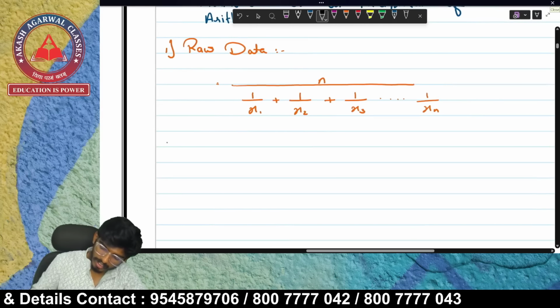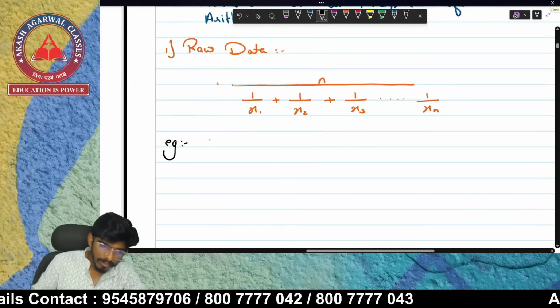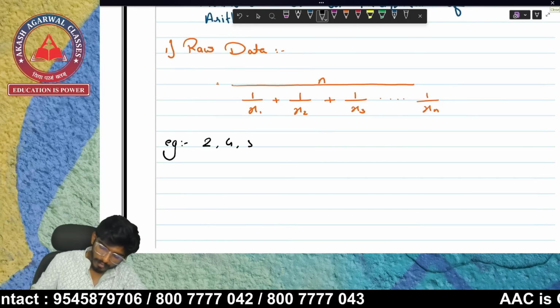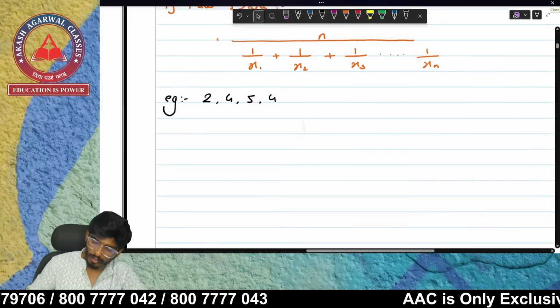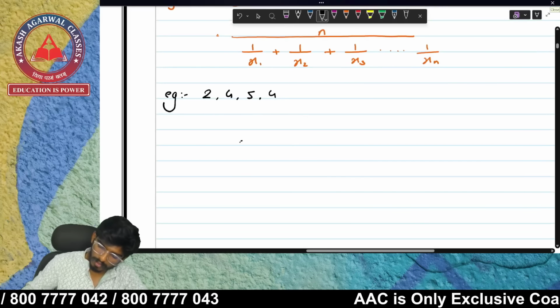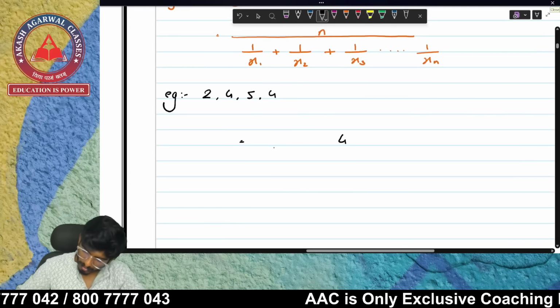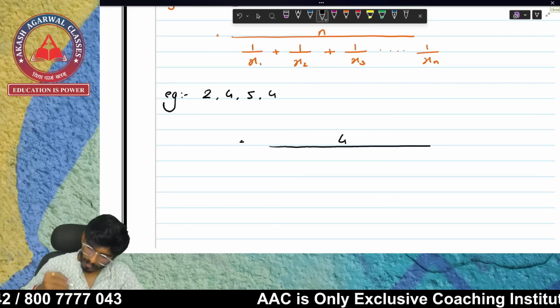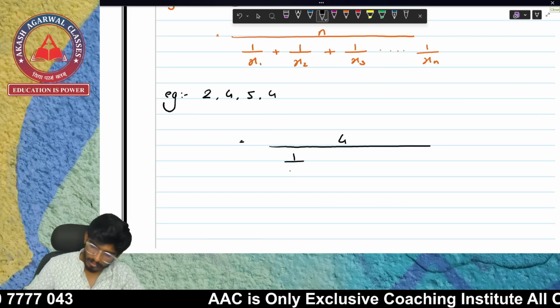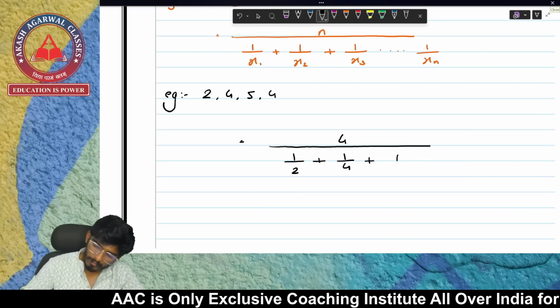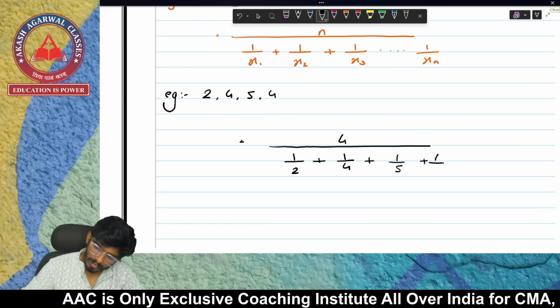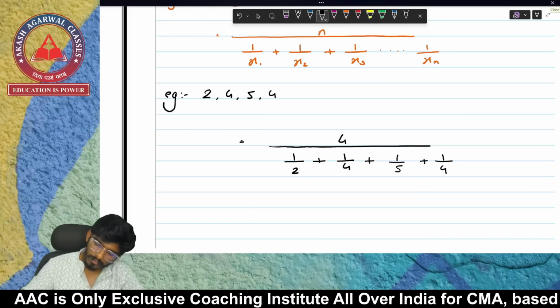Now let's see an example. Example is going to be 2, 4, 5 and 4. So how are we going to solve this? This is going to become 4 over here, and 1 upon x1 is 1 upon 2 plus 1 upon 4 plus 1 upon 5 plus 1 upon 4.